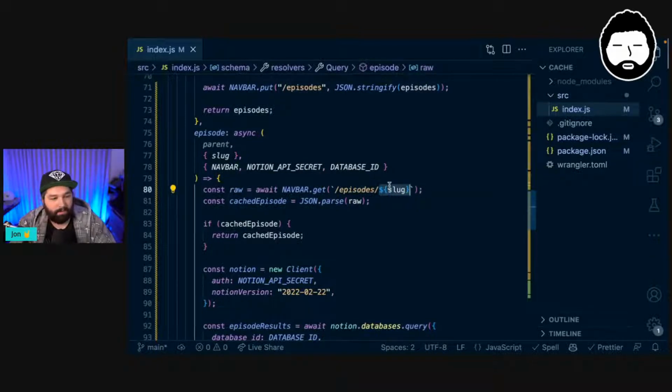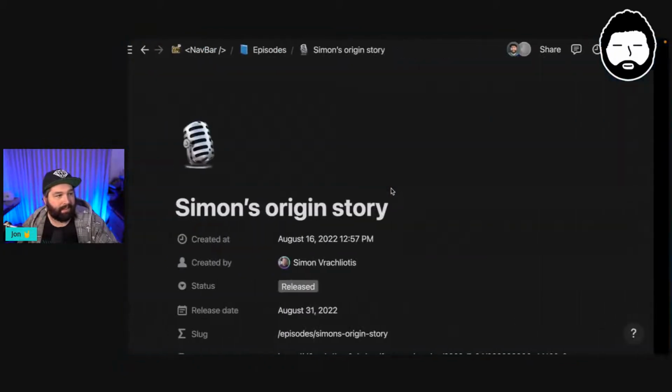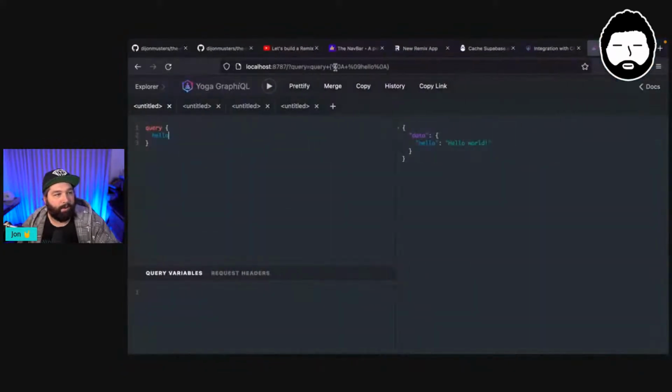So we need some kind of unique key to be able to pull out the right data for the episode that we're looking for. So each one of these episodes that we cache needs to have its own unique path to cache it. So that's going to be /episodes / the slug. And the reason that we're doing that is it follows the same pattern as our URL for the episode.